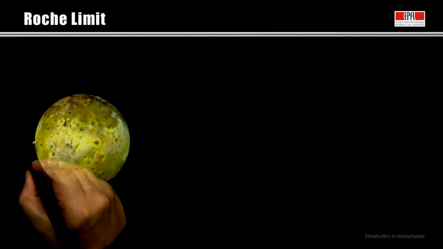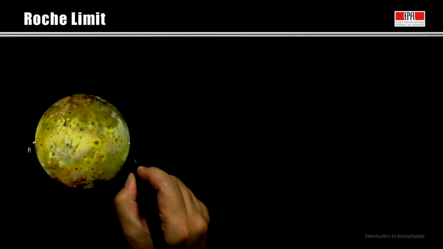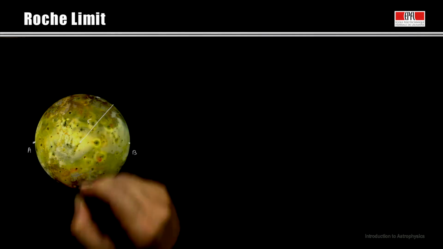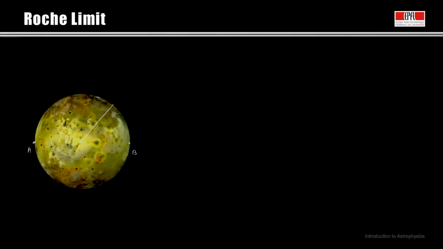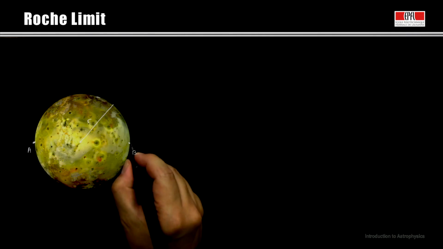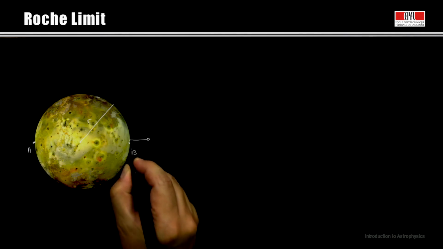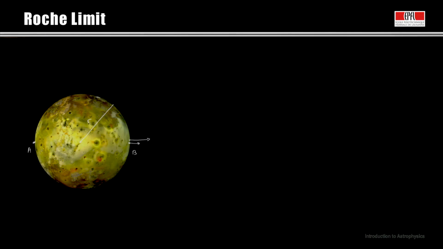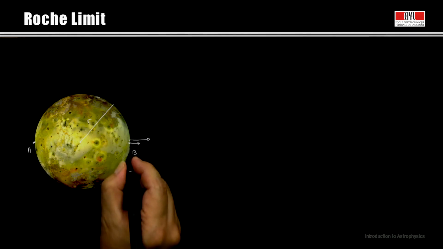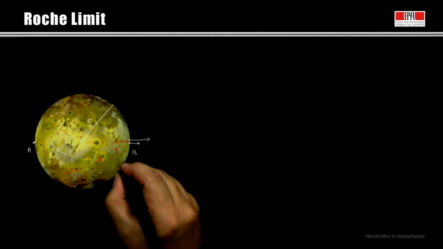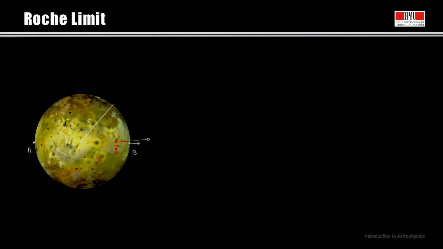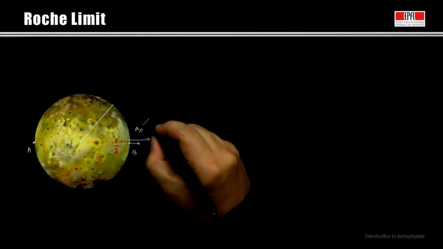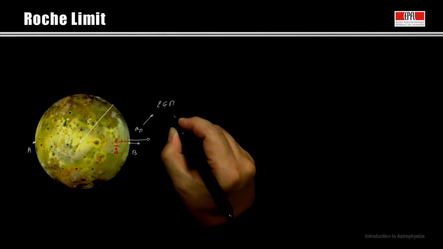We still have our 2 points, A and B. We will look in greater detail at what happens at point B. We have our satellite with a radius r, and we have several forces. We have first the tidal force that we computed in the previous video, the differential acceleration, which is half of this force there, and in the other direction we have the g of the satellite. So here is the tidal acceleration, which is equal to 2GM divided by d times r.